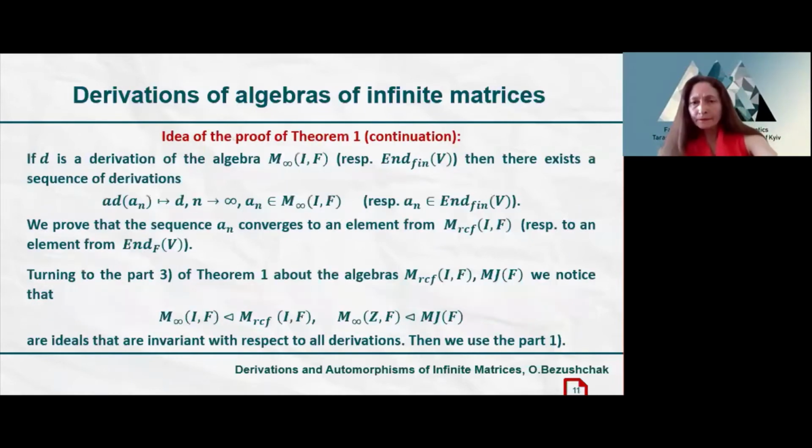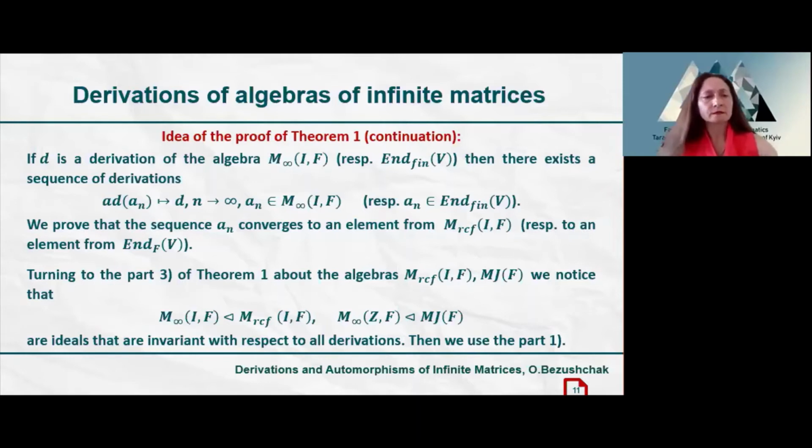So for a derivation D of the algebra of finite matrices and respectively of the algebra of all linear transformations of finite range, there exists a sequence of derivations which are adjoint derivations by some elements A sub n from the algebra of infinite finitary matrices and respectively of the algebra of all linear transformations of finite range.